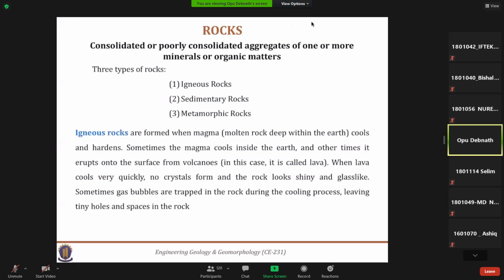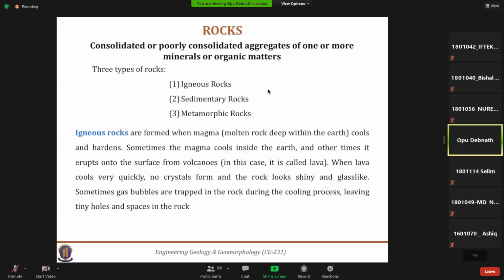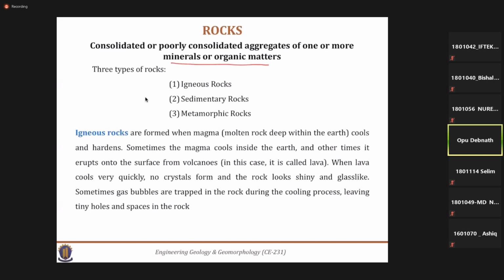Okay. Let's start from the last class. In this lecture, today we will start the details of rock. So the rock can be defined as a consolidated or poorly consolidated aggregate of one or more minerals and organic matters. That means in rock it's composed of more than one, in most cases, composite minerals.